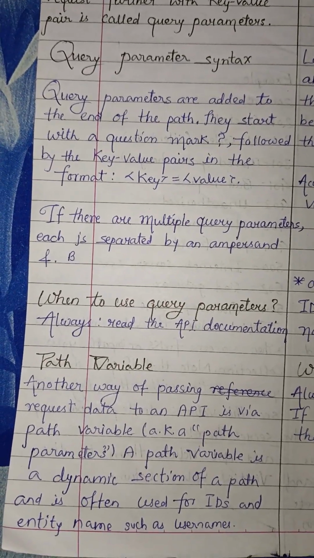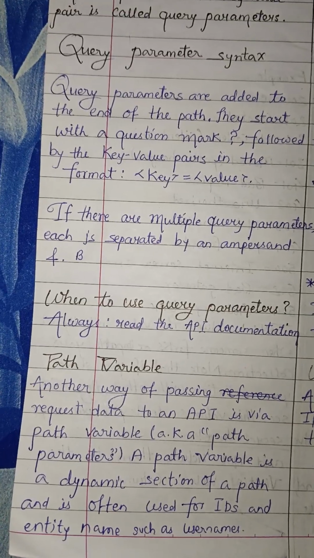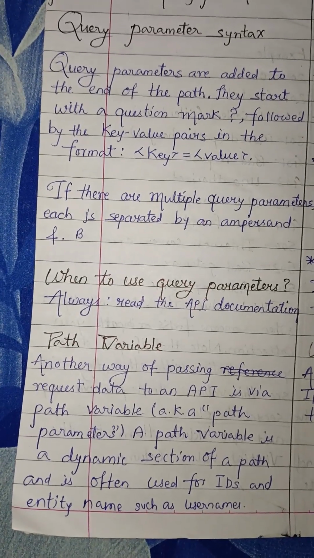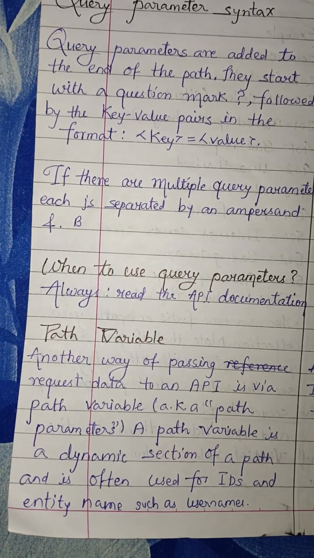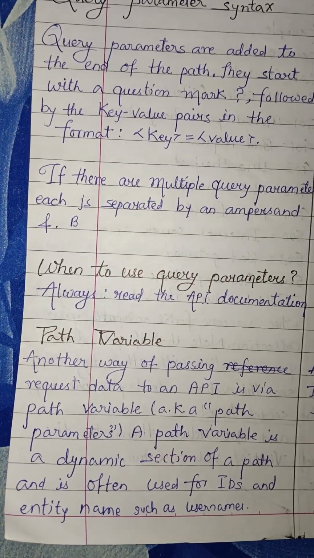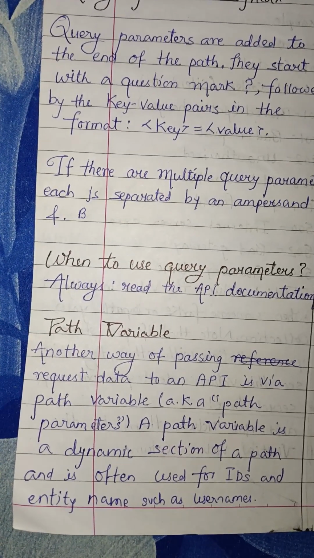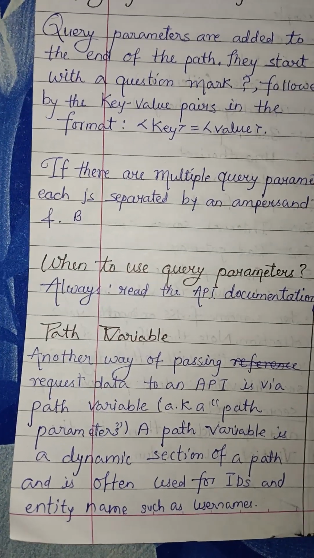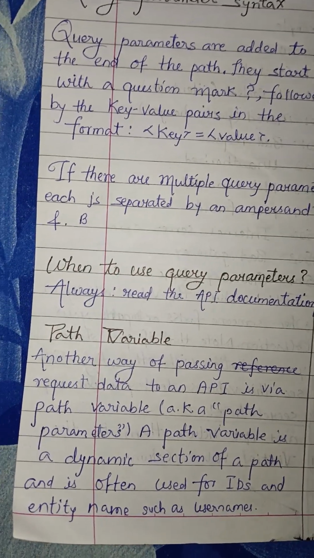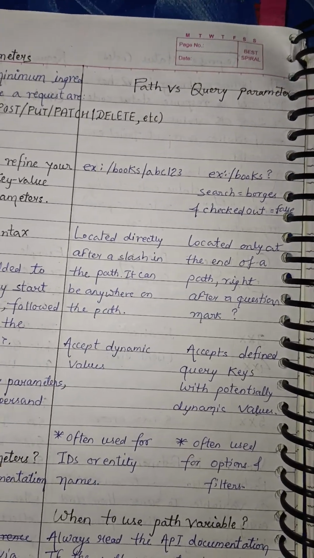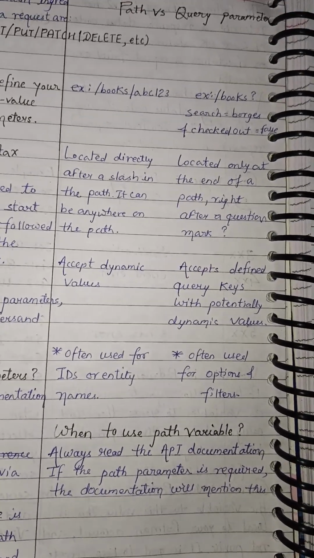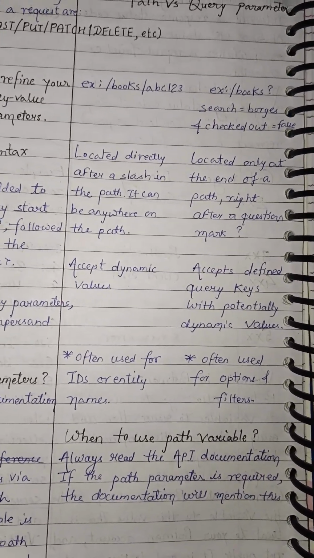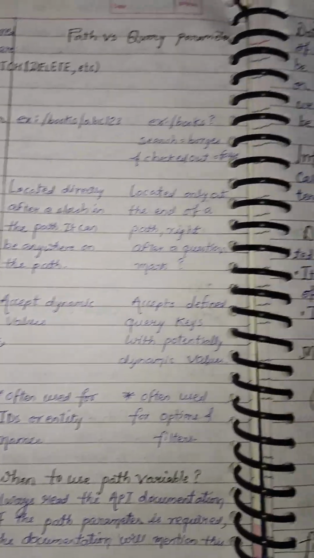When to use query parameters, always read the API documentation. Path variables: another way of passing request data to an API is via path variables. A path variable is a dynamic section of a path and is often used for IDs and entity names such as user. Here are some examples of path versus query parameters. You can see when to use path variables, always read the API documents.